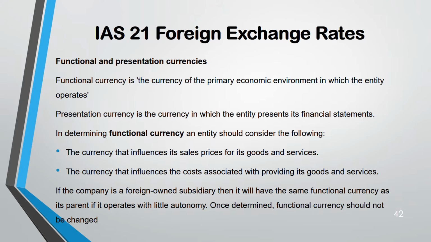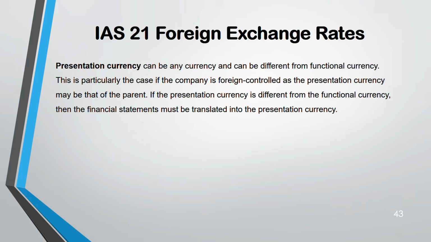If the company is a foreign owned subsidiary, but it does not have so much freedom to operate on its own, then it has to use the same functional currency as the parent. And once determined, you cannot change the functional currency. Coming to presentation currency, yes, there can be a difference in this between the foreign subsidiary and the parent. But make sure when you are presenting, it has to be presented according to the parent's presentation currency, even if the foreign subsidiary has a different presentation currency to the parent.